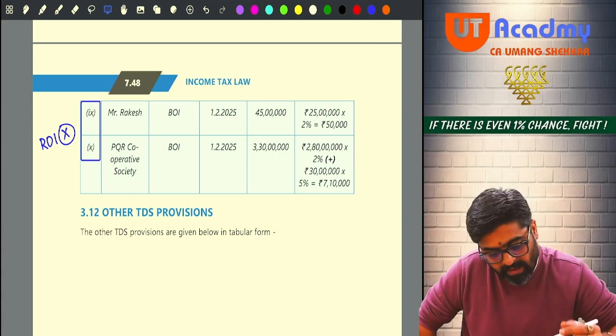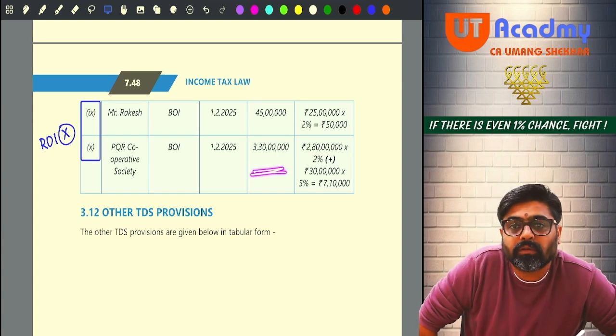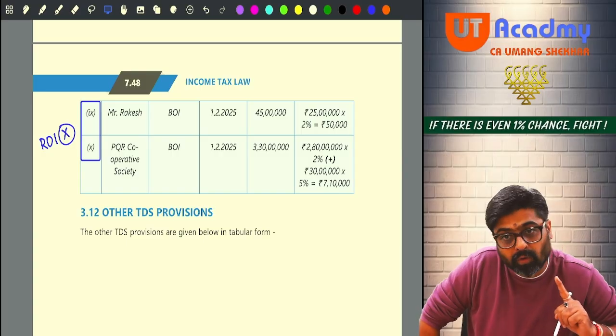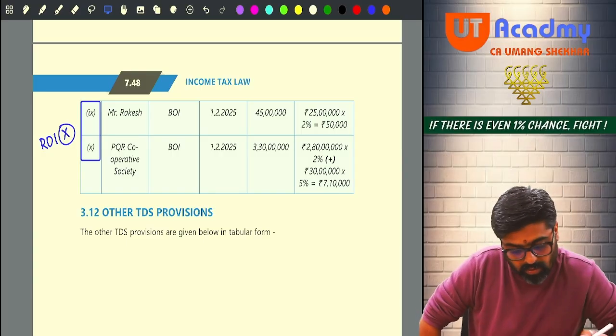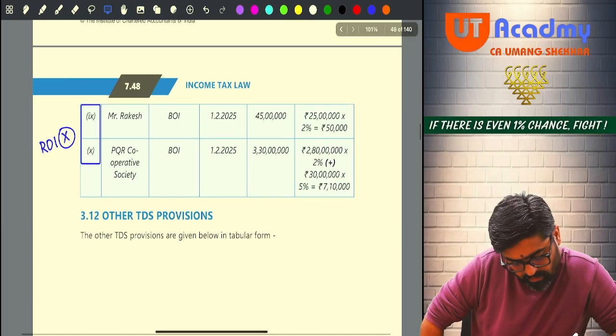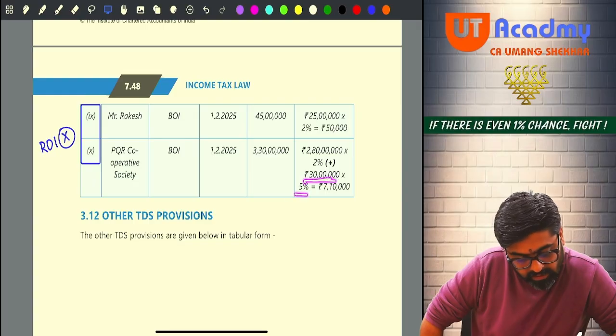Getting my point? So over and above 20 lakhs, up to 1 CR, it will be 80 lakhs into 2%. And over and above 1 CR, it is 2 crores 30 lakhs at the rate of 5%.